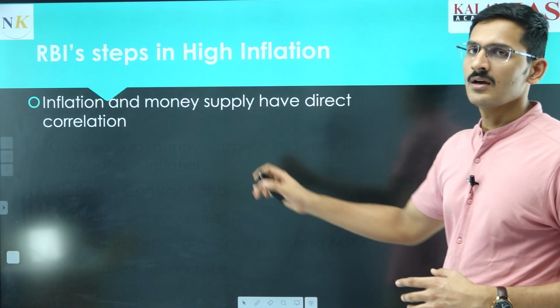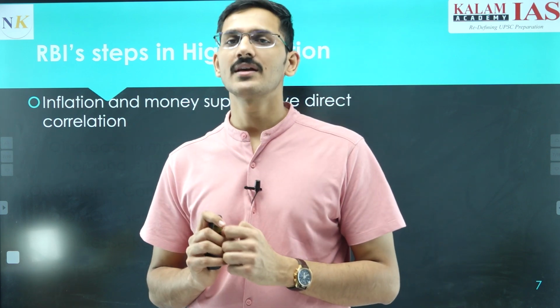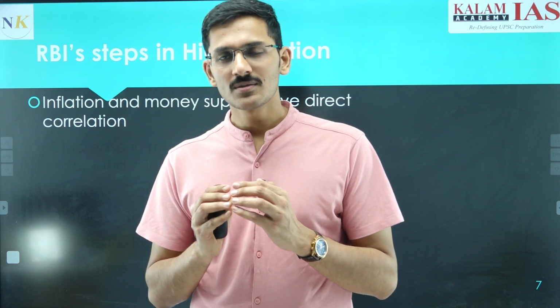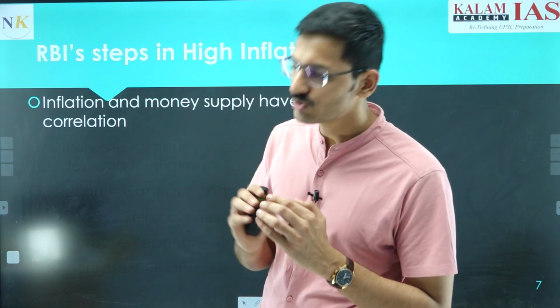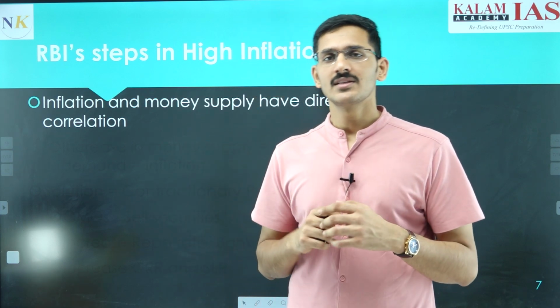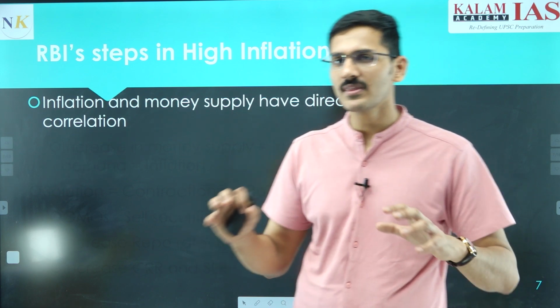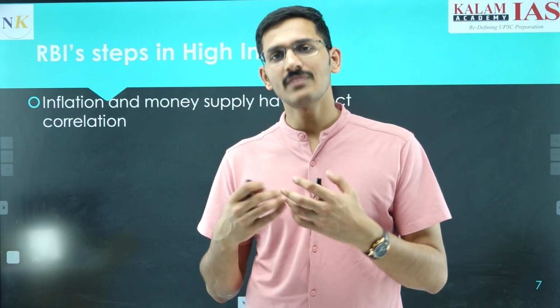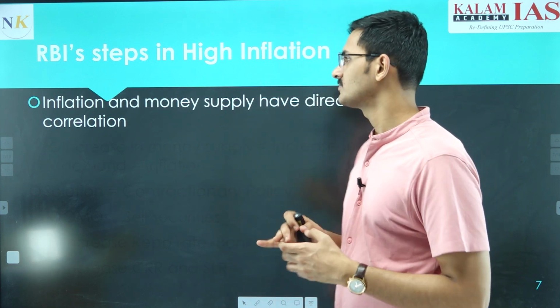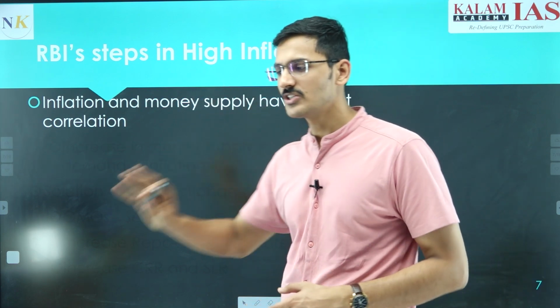So how is inflation affected by money supply? The RBI controls the money supply in India. How do they do that? They do this by changing the interest rate. If they keep the repo rate high, and the SLR, the statutory liquidity ratio, and CRR high, then the liquidity in the market will reduce and the supply of money in the market will reduce. If the supply of money in the market reduces, that results in an increase in the value of money, or a reduction in inflation. In other terms, inflation and money supply have a direct correlation.